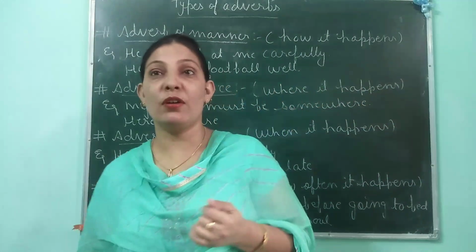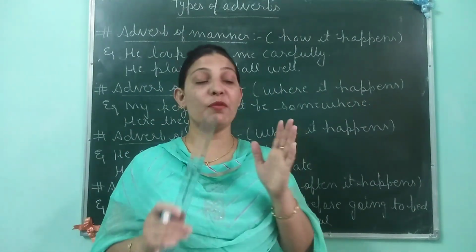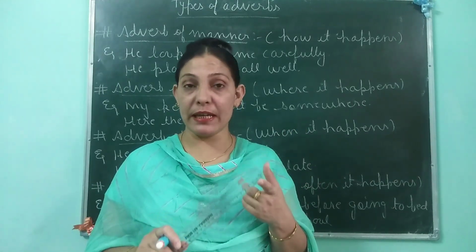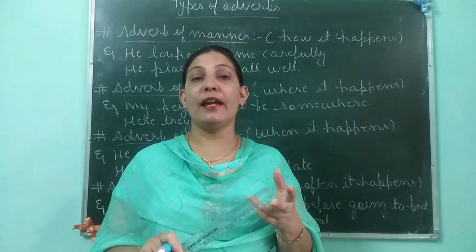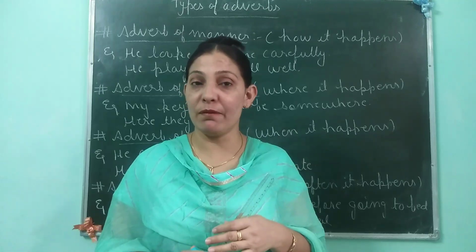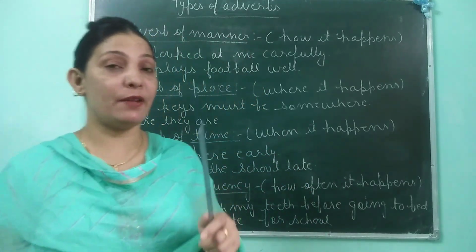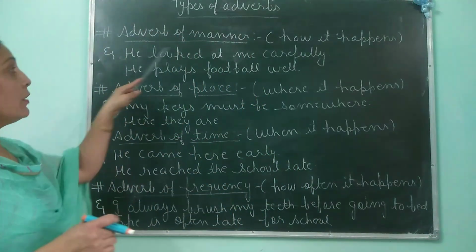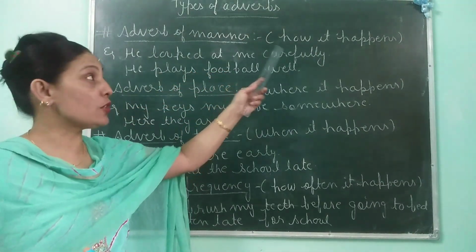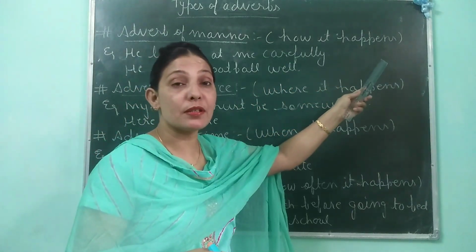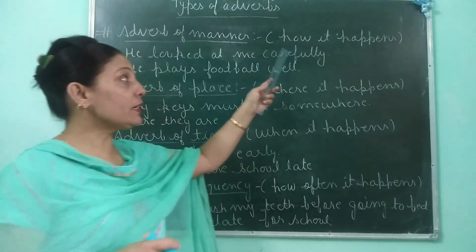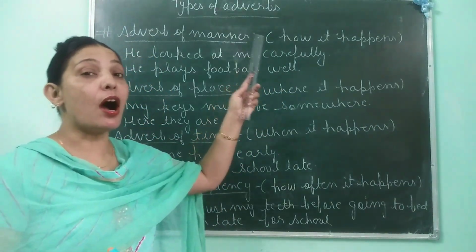Now I will tell you about types of adverb. There are 5 types of adverb. Adverb of manner, adverb of place, adverb of time, adverb of frequency and adverb of degree. Let us study them one by one. Number 1 is adverb of manner. You can say it answers the question how it happens. It is also called the how adverb.